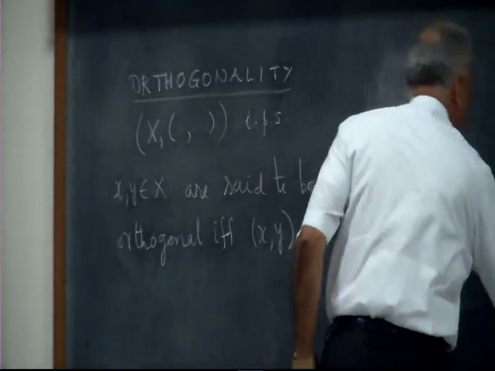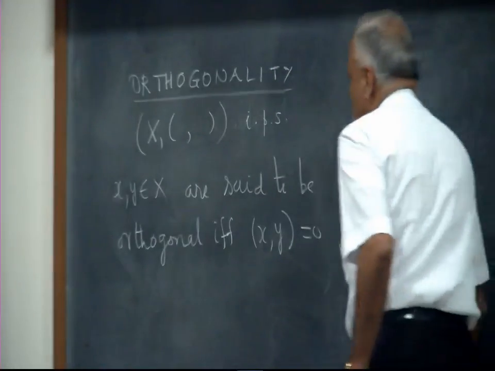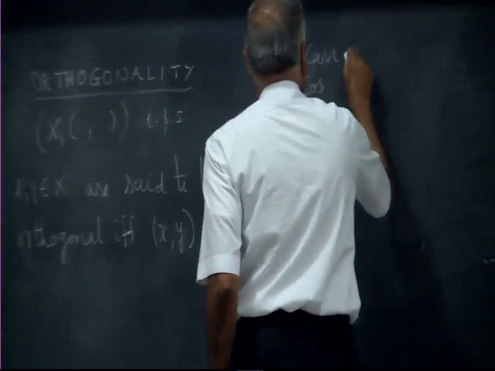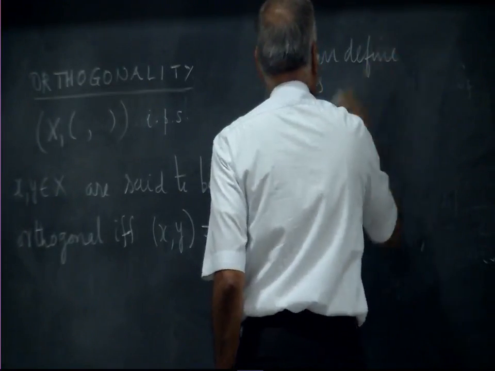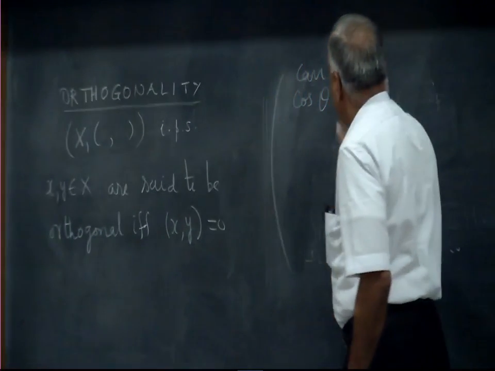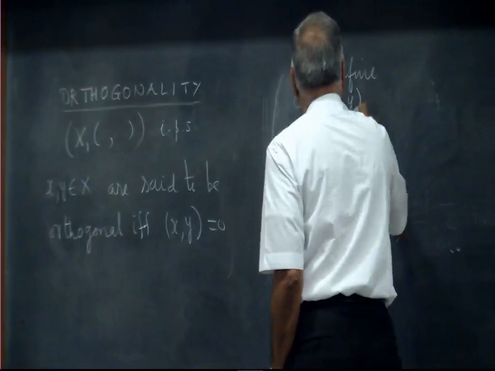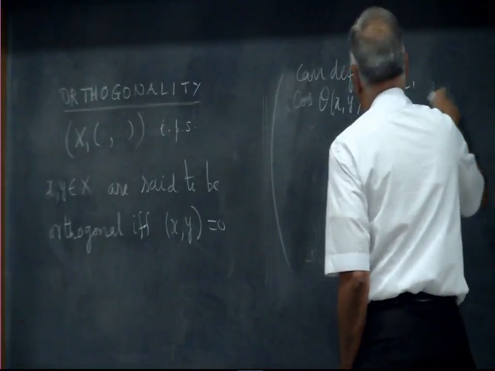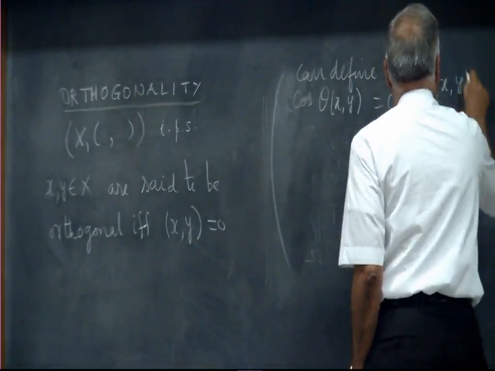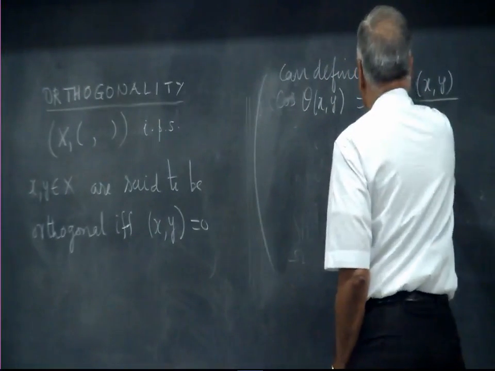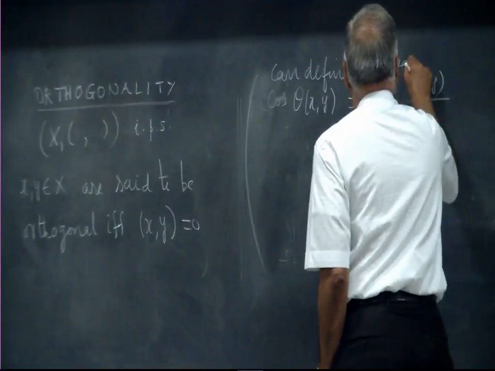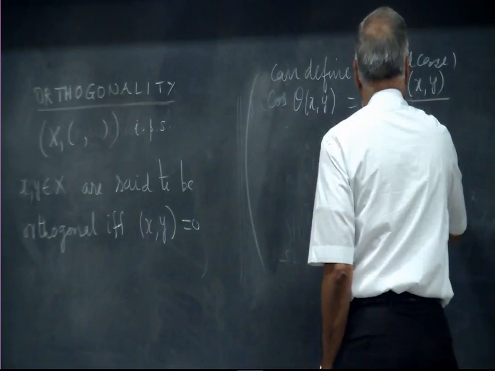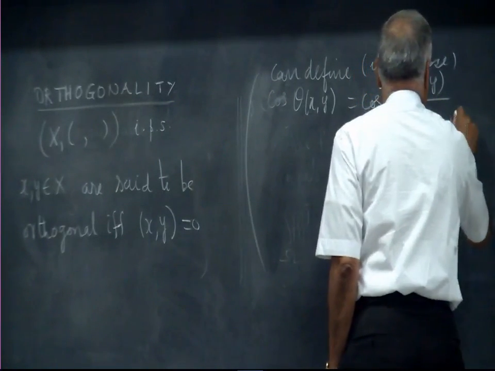Well, in fact, we can even do a little bit better, in the sense that we can define the angle between x and y to be cosine inverse of the inner product of x, y divided by, in the real case, the length of x into the length of y.